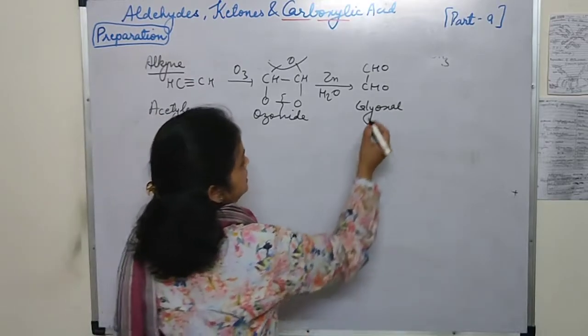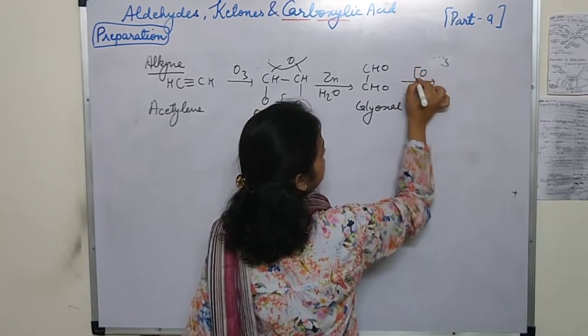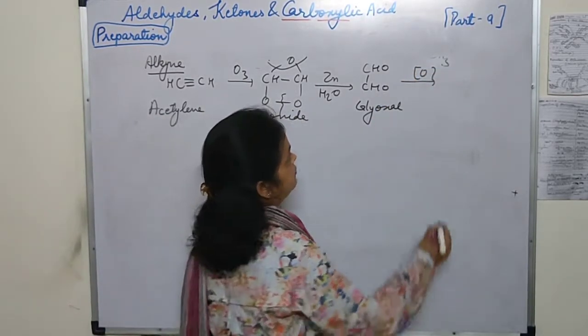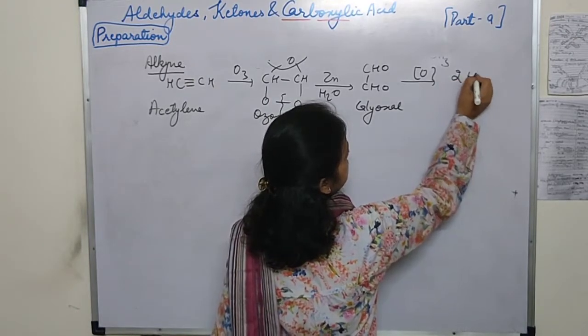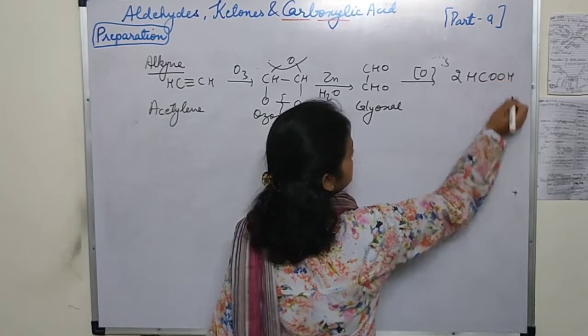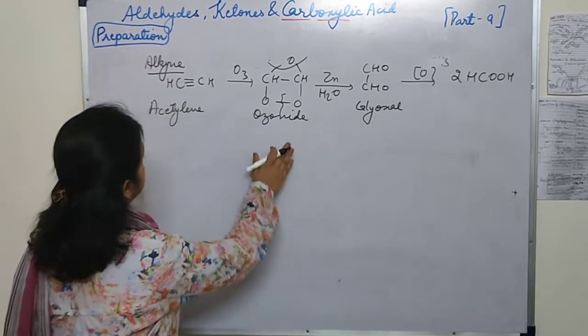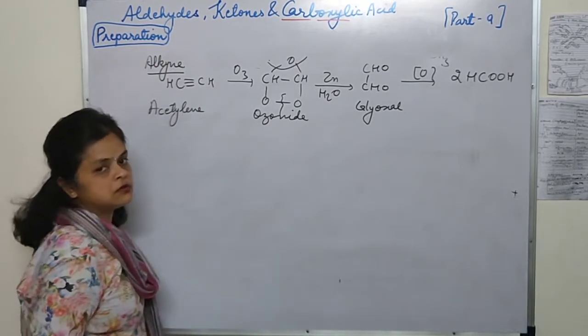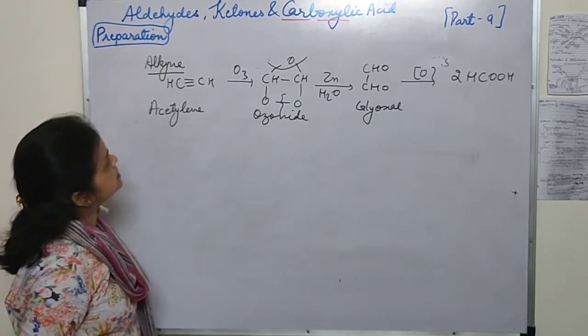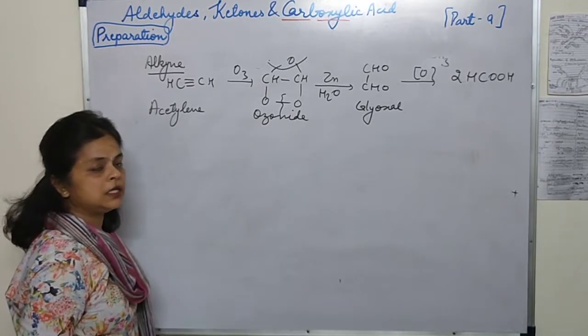Now this glyoxal on oxidation will form 2 molecules of HCOOH. This is how to oxidize alkynes into carboxylic acid.